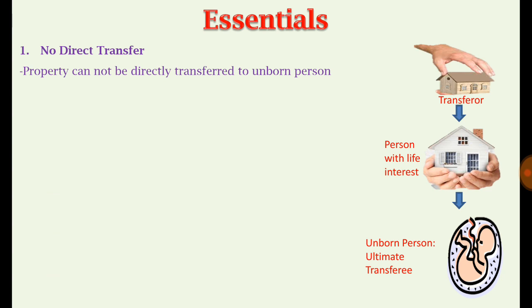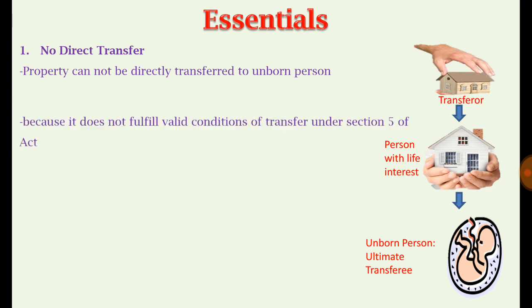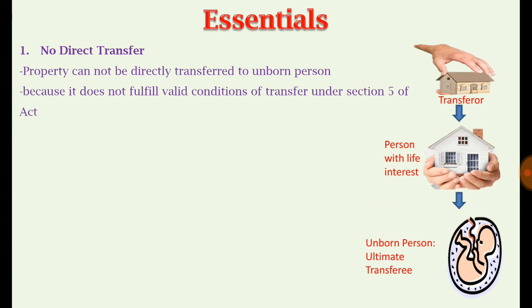It means property cannot be transferred to an unborn person directly, because section 5 of the Act does not allow the transaction between a living person and a person who is not in existence at the date of transfer. Therefore property cannot be transferred directly to an unborn person. This is the rule, because it does not fulfill the valid conditions of transfer of property under section 5.